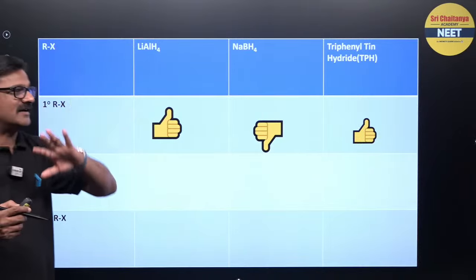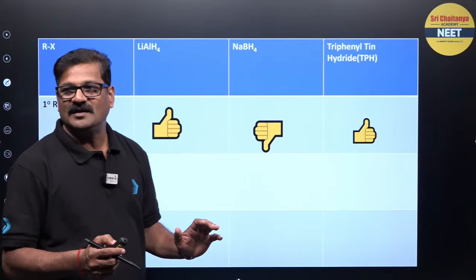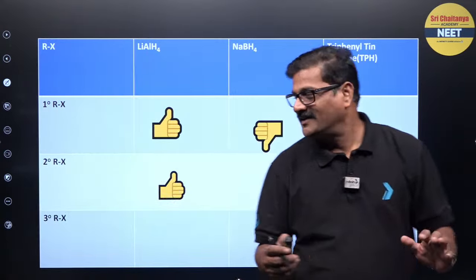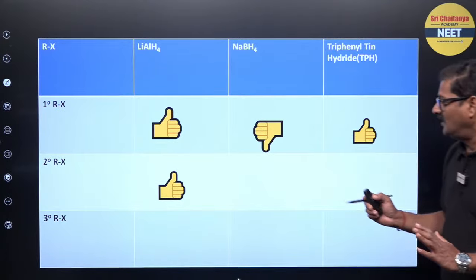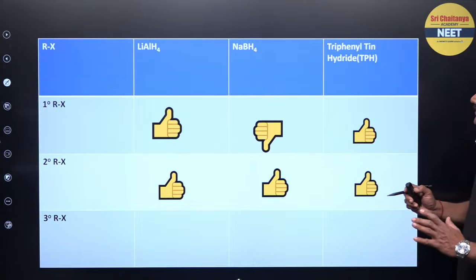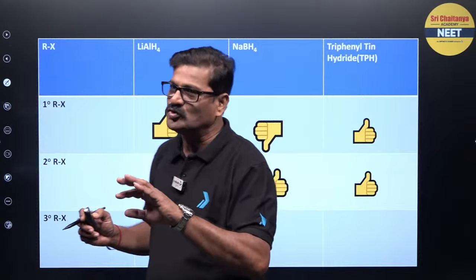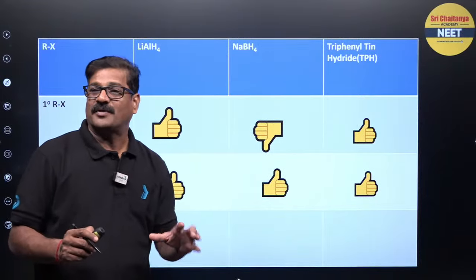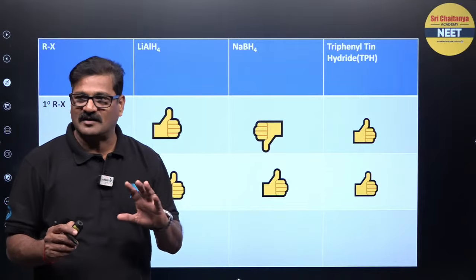But triphenyl tin hydride can be done. Now talking about lithium aluminum hydride. Lithium aluminum hydride can do with the secondary, and can do with the sodium borohydride, and can do with the triphenyl tin hydride TPH. सेकेंडरी हाइड्रोजन कुछ दिक्कत नहीं है. प्राइमरी का जो है ना सोडियम बोरोहाइड्रेट का कुछ प्रॉब्लम है, it cannot do.